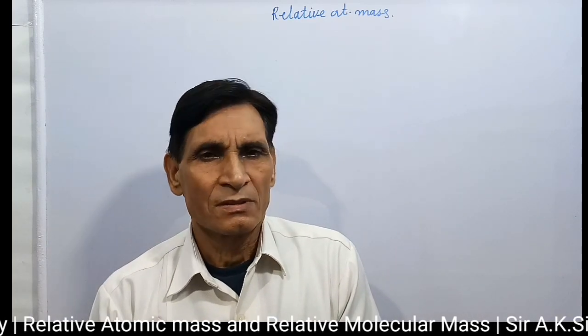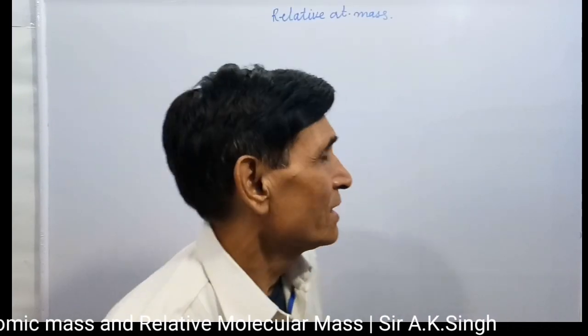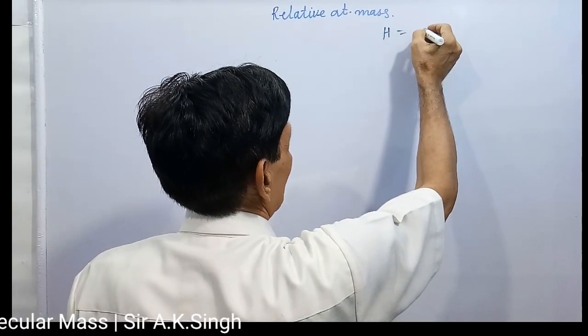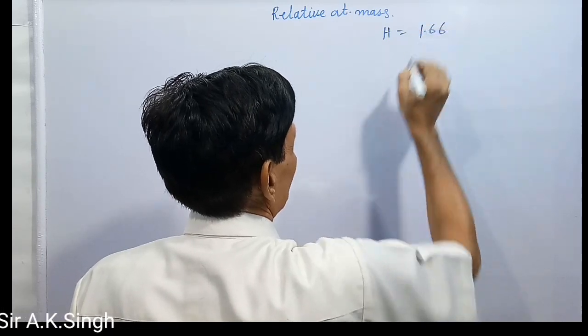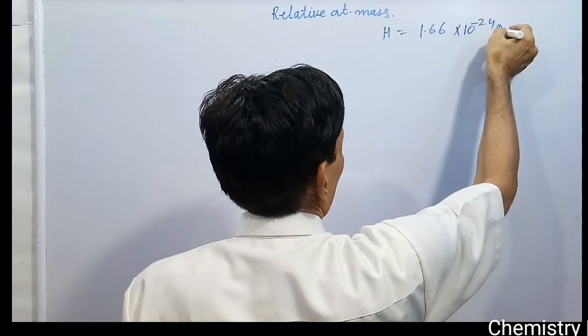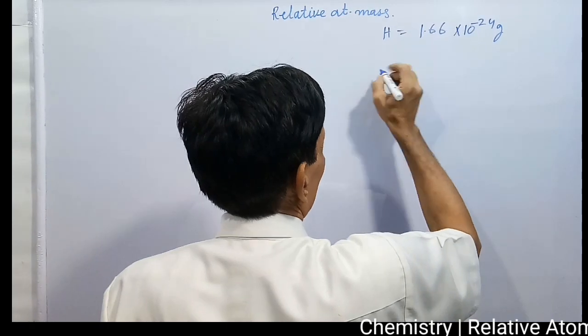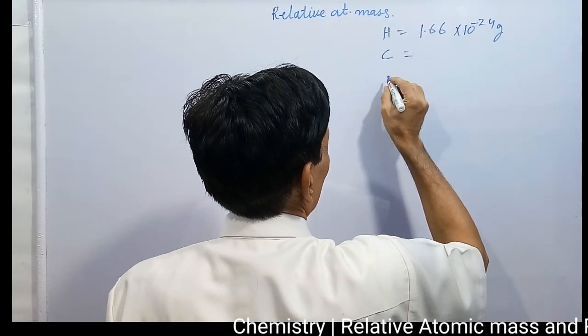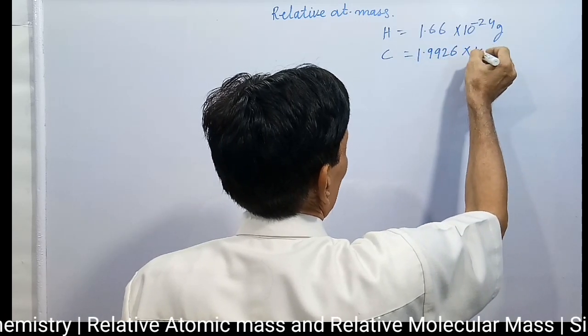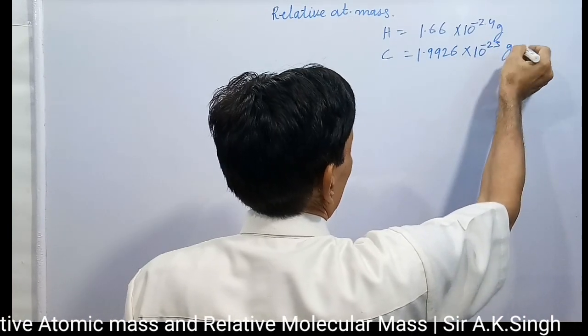Therefore, absolute mass of element atoms are determined by indirect method. I am giving just an example. The absolute mass of hydrogen atom is 1.6637 × 10^-24 gram. And the absolute mass of carbon atom is 1.9926 × 10^-23 gram.